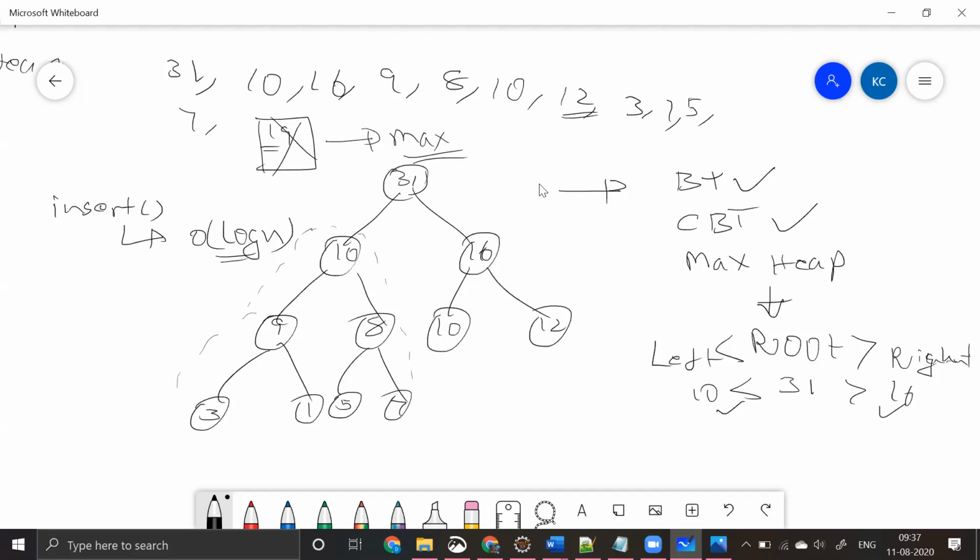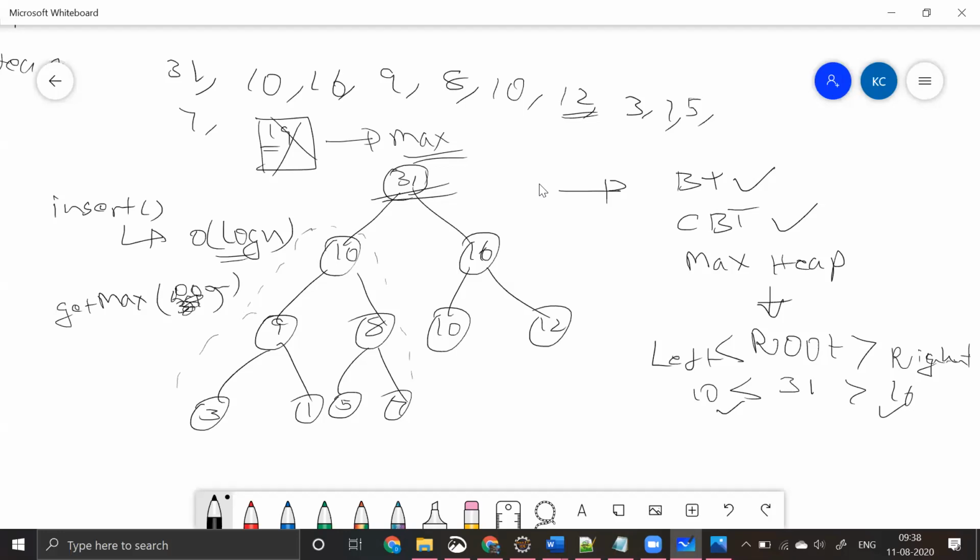And there is one more operation. The reason for having this tree is an operation something like this: get max, right? So what is my get max? It gives me 31, right? Get max of, let's say, root. So straight away I will point to my root and I can directly return my root. The actual reason for going for this heap data structure is to get the max.